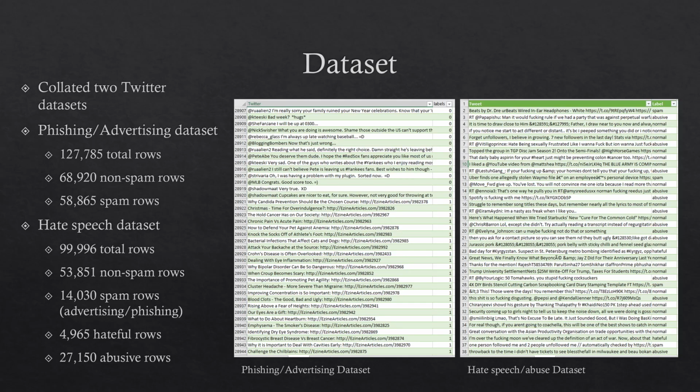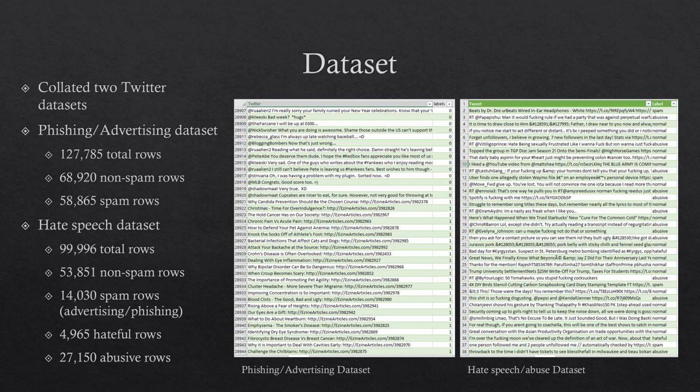The dataset we're using is an aggregate of two Twitter datasets. The first of which, on the left, is a phishing and advertising dataset. It contains 128,000 total tweets, 69,000 of which are labeled as normal or non-spam and are labeled with a 0, and then 59,000 tweets that are labeled with a 1, meaning that they are spam.